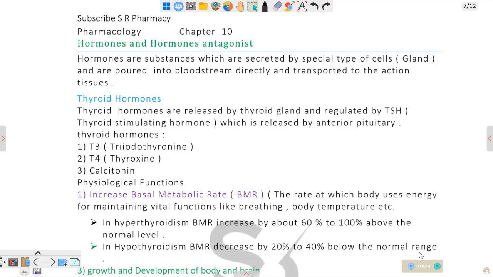My topic is about hormones and hormone antagonists. Hormones are substances which are secreted by a special type of cells called glands, and are poured directly into the bloodstream and transported to the action tissue.